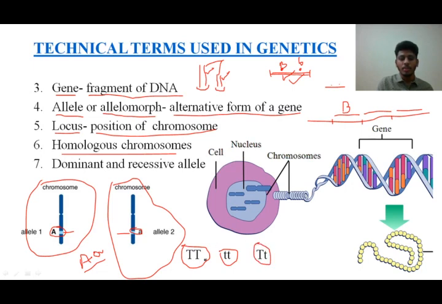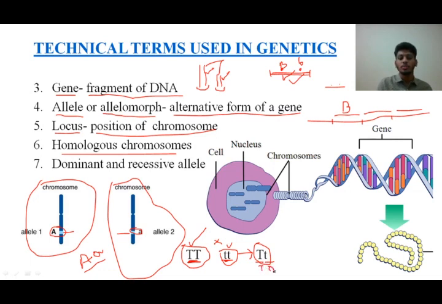I'll take an example now. Consider this capital T codes for tallness, height of the plant. This is a tall plant. And also this small t corresponds to a dwarf plant. Okay, this is a tall plant. This is a dwarf plant. When I cross this tall and dwarf plant, I get an individual which has both the alleles, capital T and small t, right? So there is a chance of capital T expressing, and there is a chance of small t also expressing. That is, the tallness has also come and the dwarfness has also come.